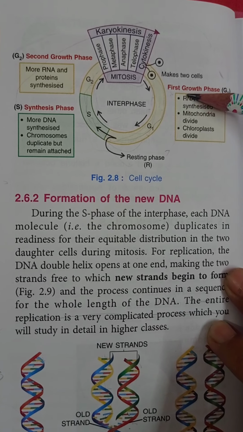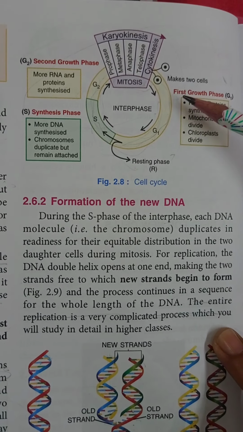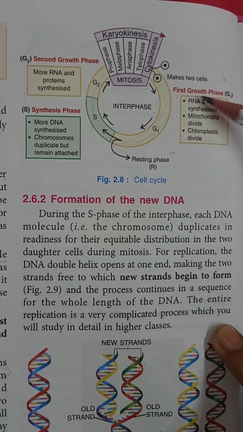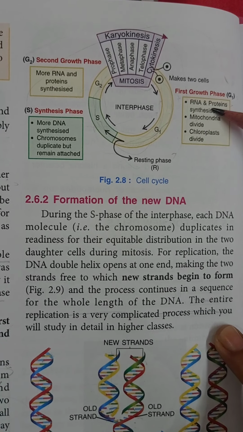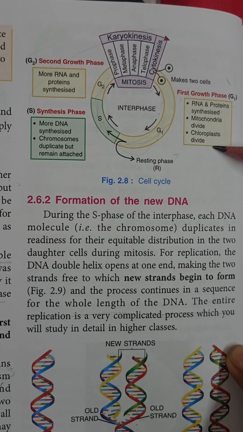Now students, you can see this is the cell cycle and it is the interphase of the cell. And this interphase is divided into three phases. First one is called the first growth phase, then the synthesis phase, then the second growth phase. Now during this first growth phase, I have already told you that RNA and proteins are synthesized, mitochondria start dividing, chloroplasts start dividing.